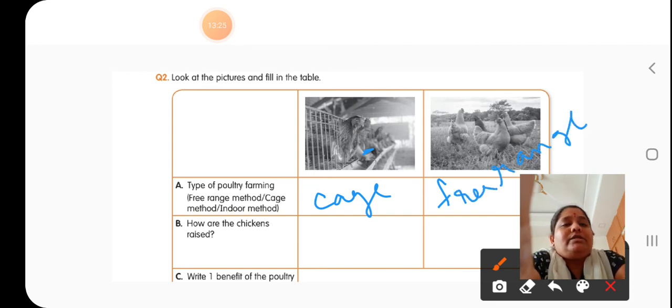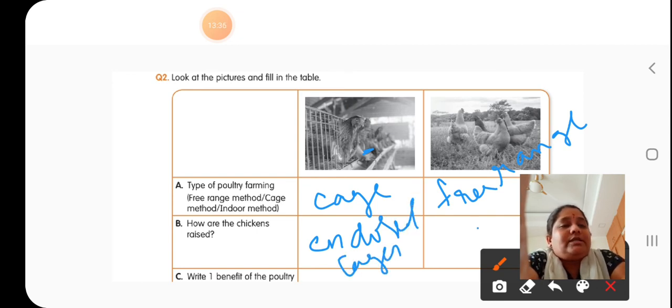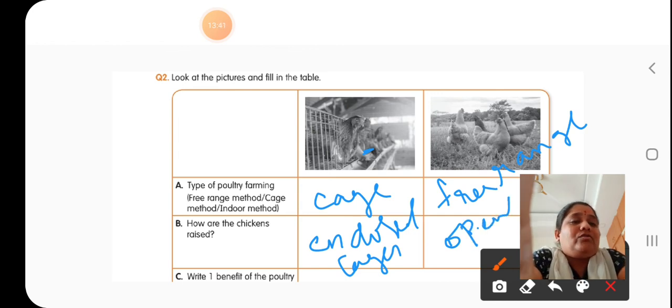How are the chickens raised? Here the chickens are raised in enclosed cages by supplying nourished food. Here the chickens are raised in open areas and they collect their own food.